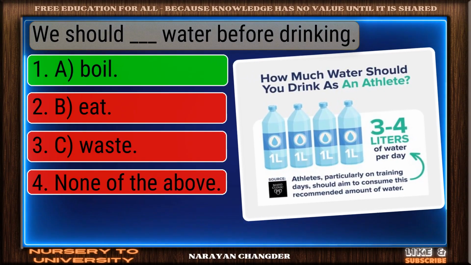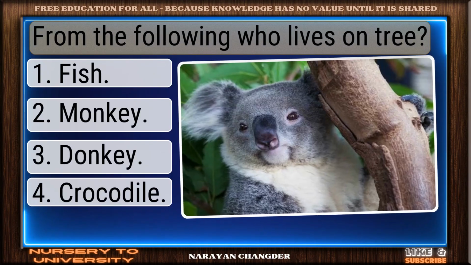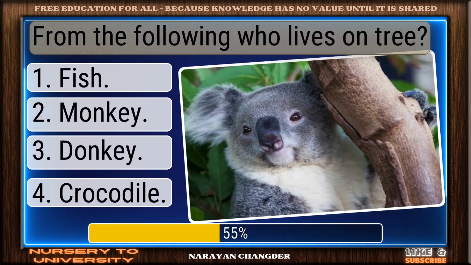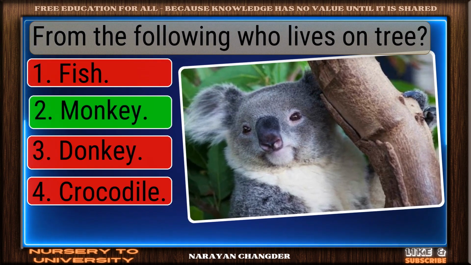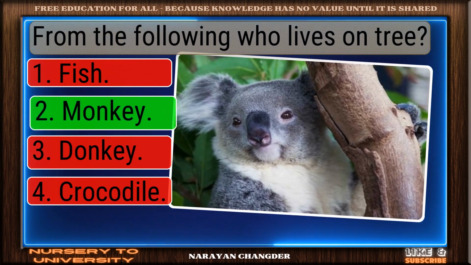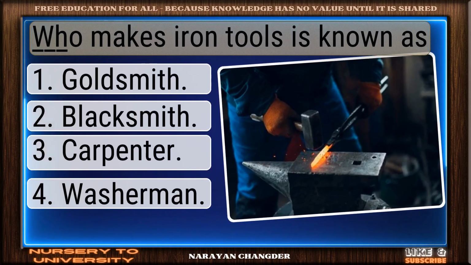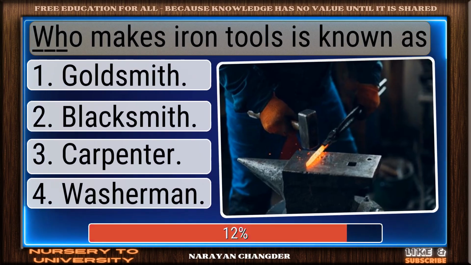Strong choice. A boil is the right answer. From the following, who lives on tree? Clear logic. Your choice, monkey, is sound and 100% true. Who makes iron tools is known as dash.